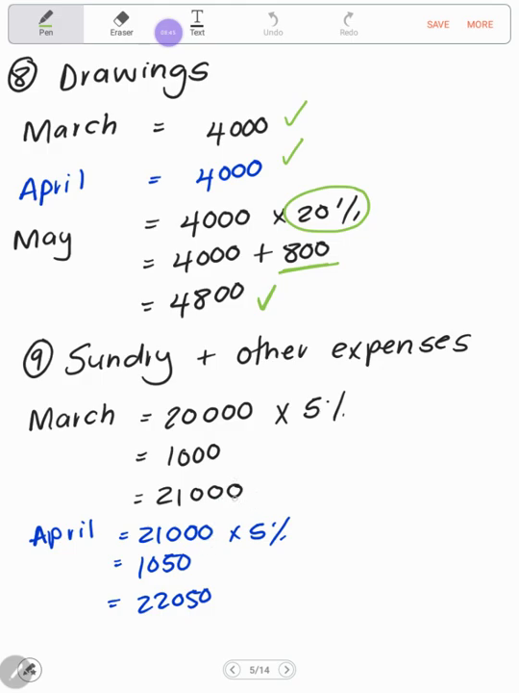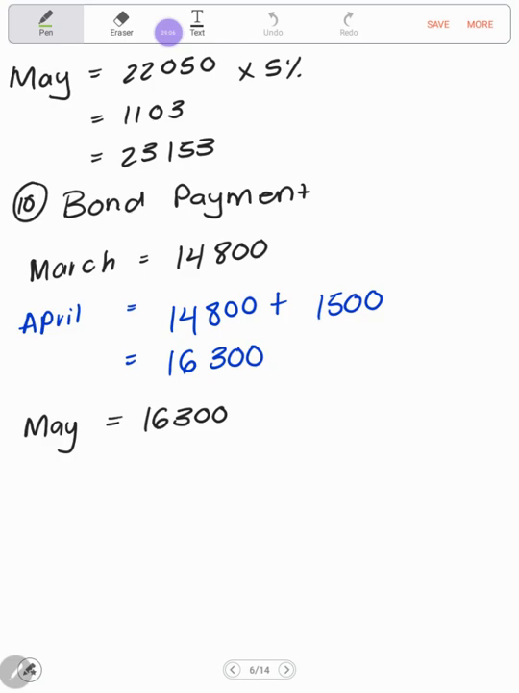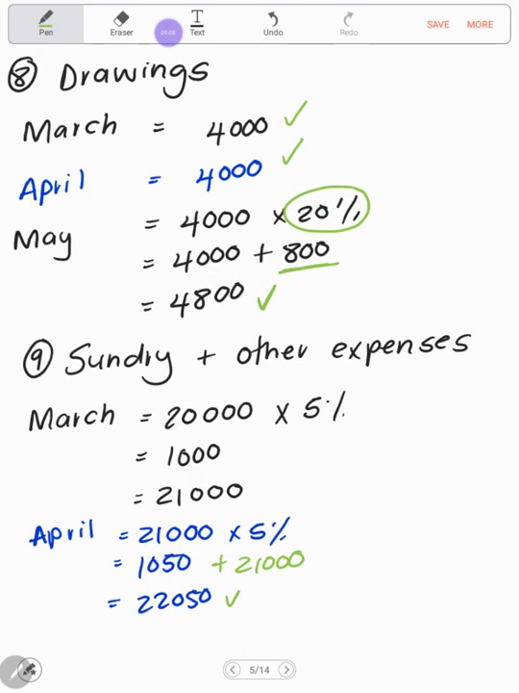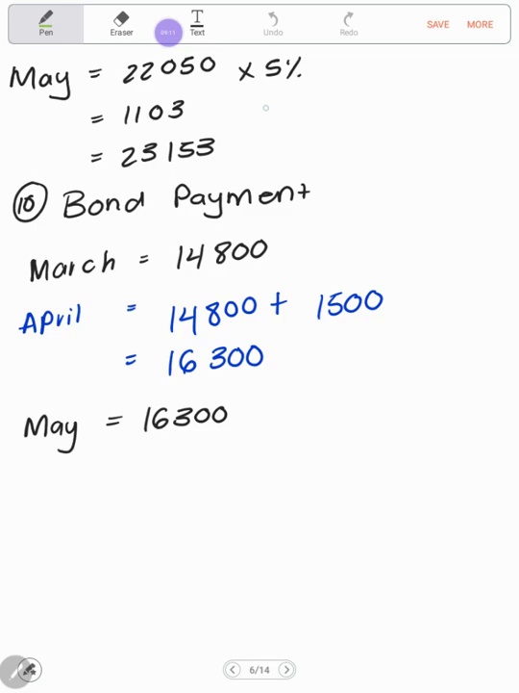In April, you take March's value, 21,000, and you multiply it by 5%. The value of that 5% is now going to be 1,050. And then you're going to add the 21,000 Rand to that in order to get April's value for sundry and other expenses. You'll do the very same for May, 22,050 times 5%. You'll get a value of 1,103 Rand. So the sundry and other cash expenses will be 23,150 Rand.